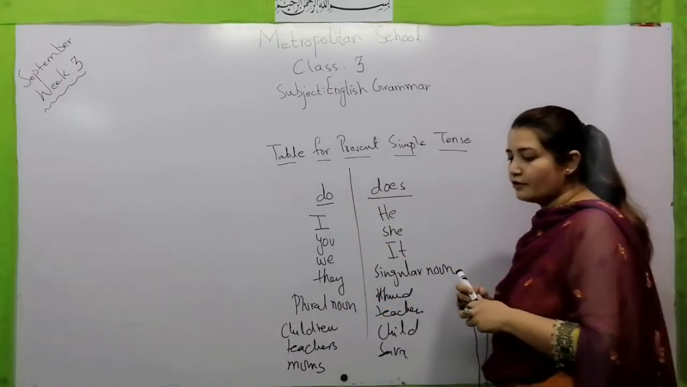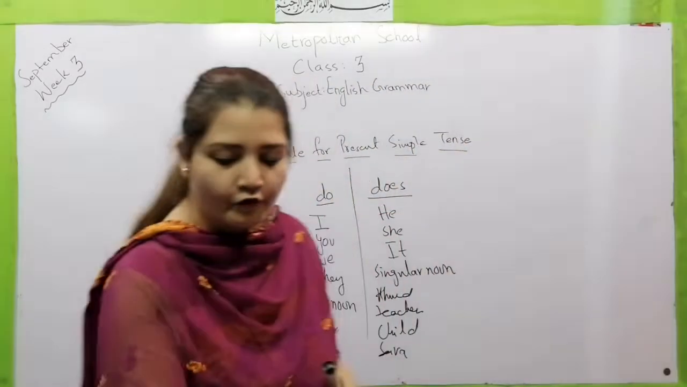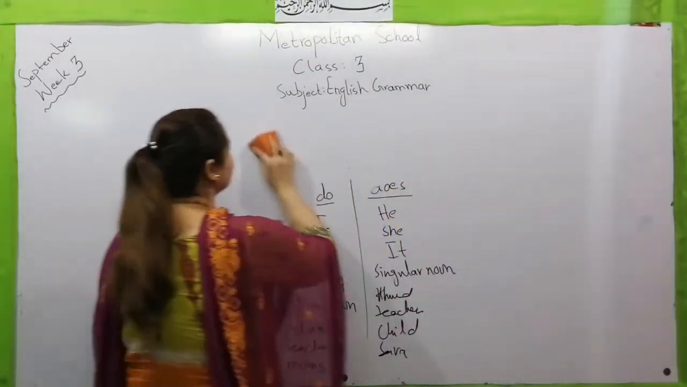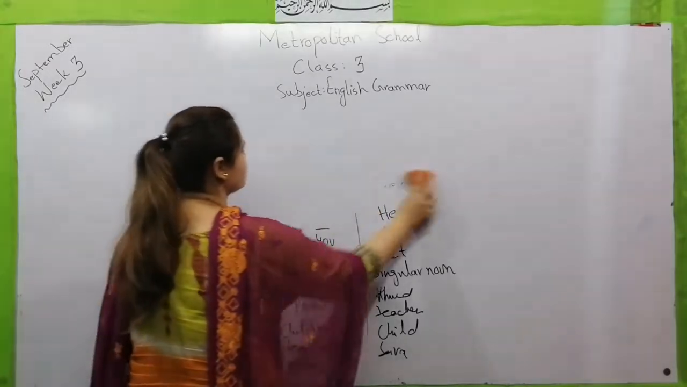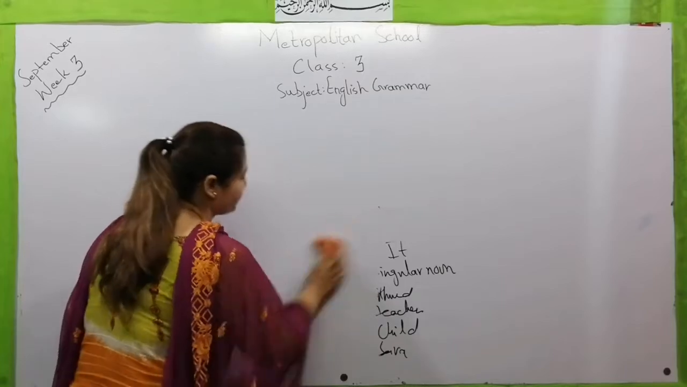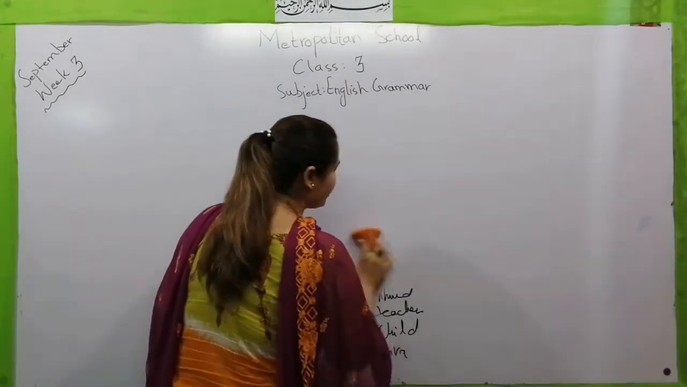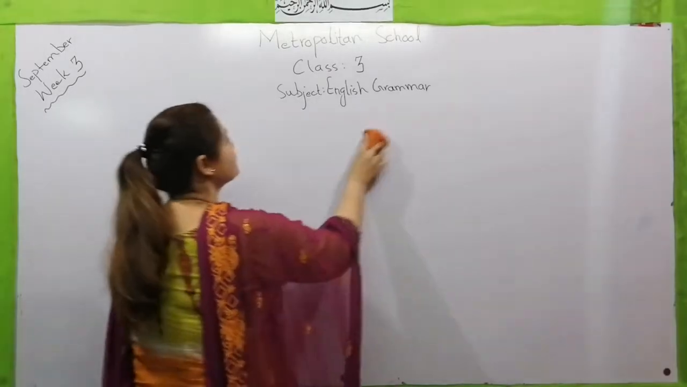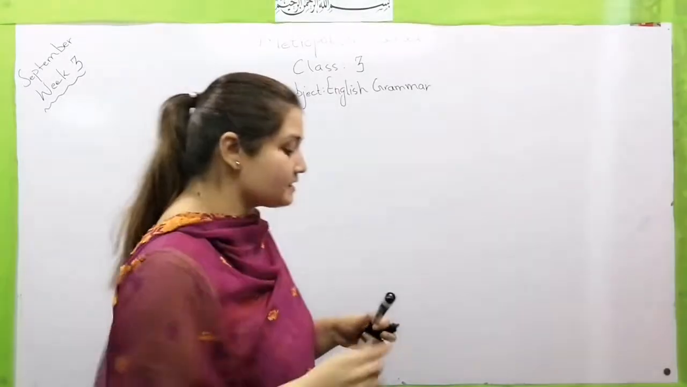Now let's move towards the structure for the present simple tense. As I have just told you, tables and structures are really very important for tenses. If you memorize these two things properly, then tenses are the easiest thing.